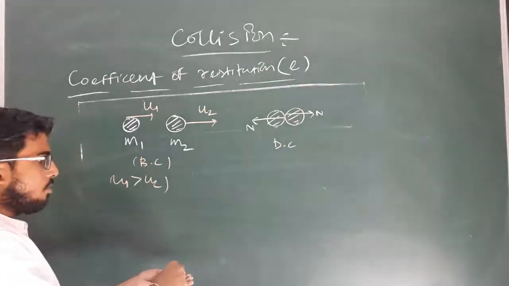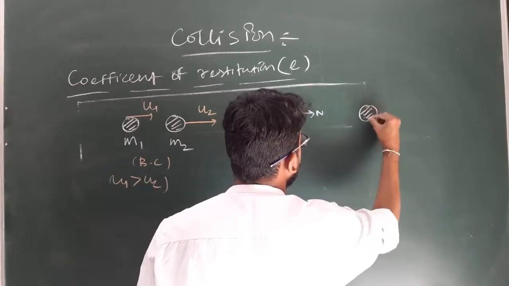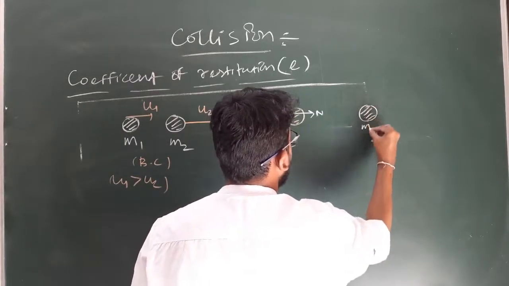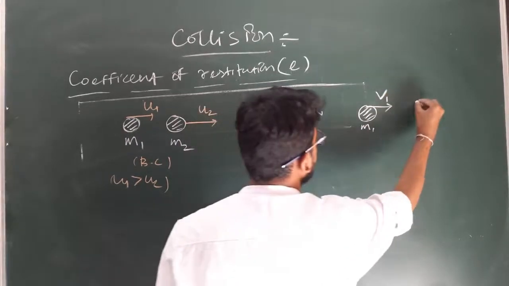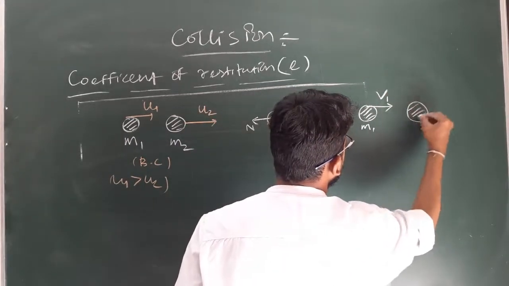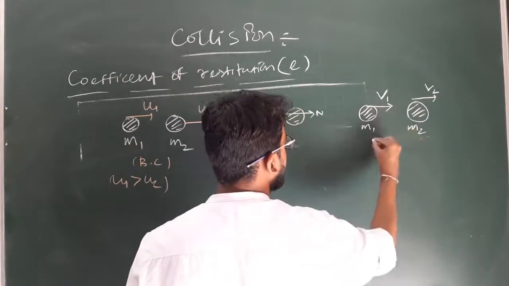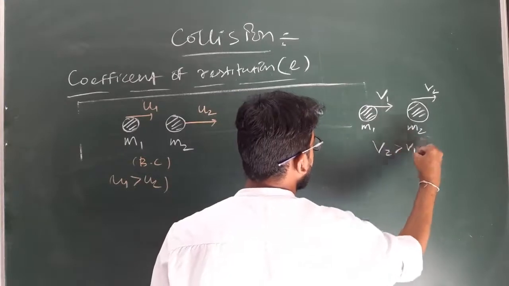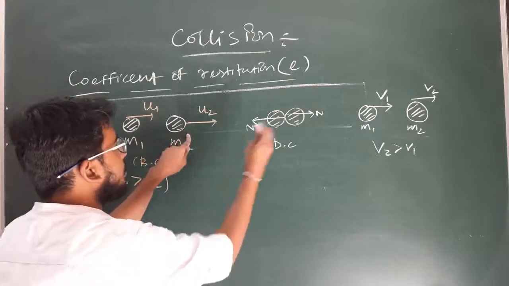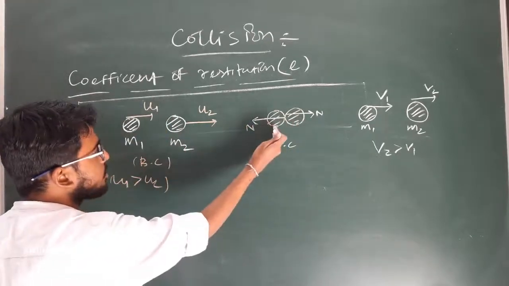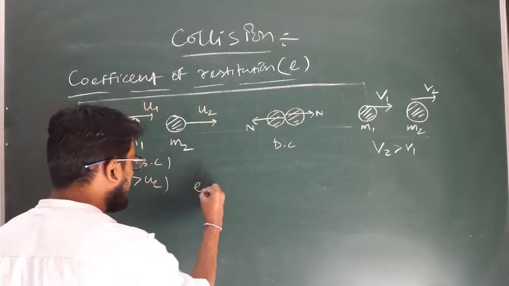So after collision, what will happen? The block m1 moves along this direction with certain final velocity v1, and similarly the block m2 moves along this direction with certain velocity v2. In this case v2 is greater than v1, as due to the impulsive force the velocity of block m2 will increase, and the velocity of block m1 will decrease.